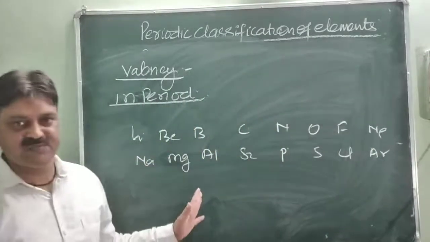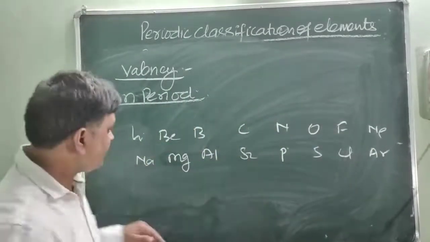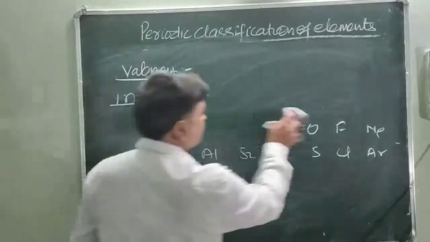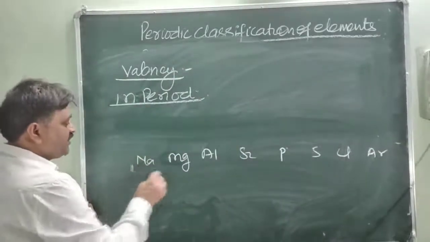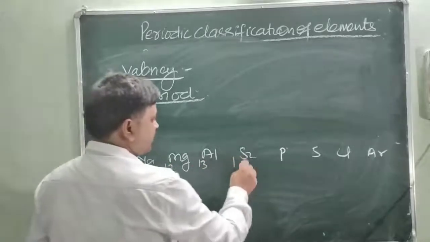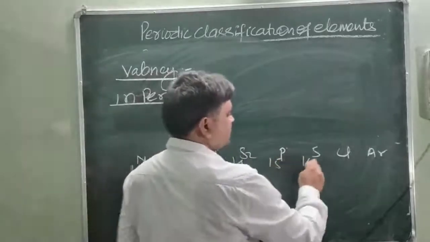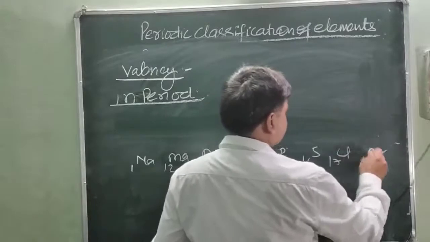Anyone you can take as examples for showing the valency. So we are taking the third period of elements. The atomic numbers are 11, 12, 13, 14, 15, 16, 17 and 18.